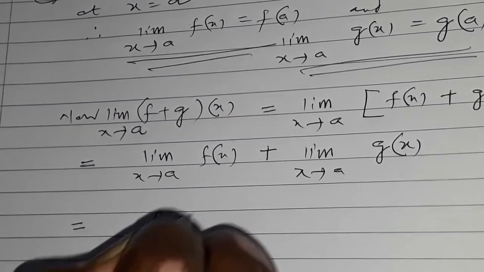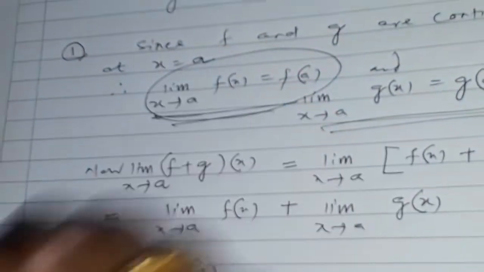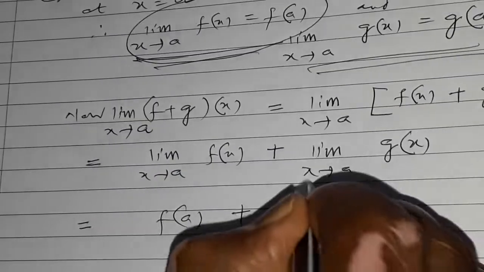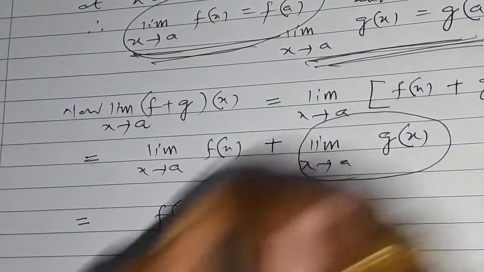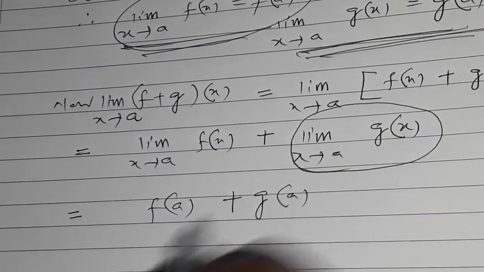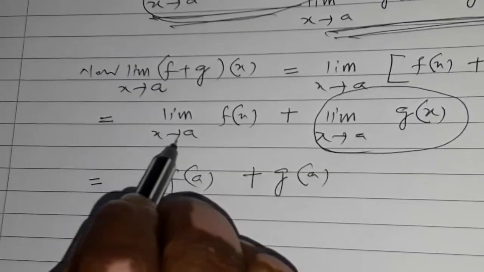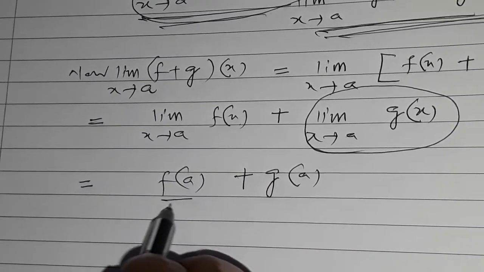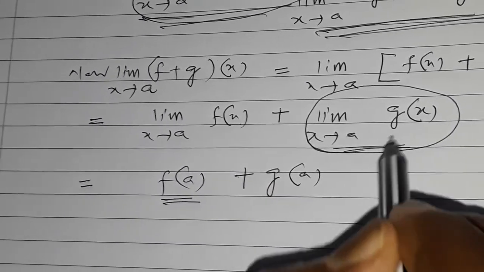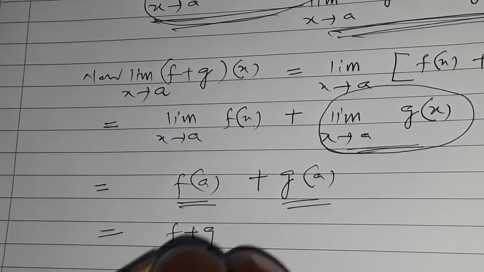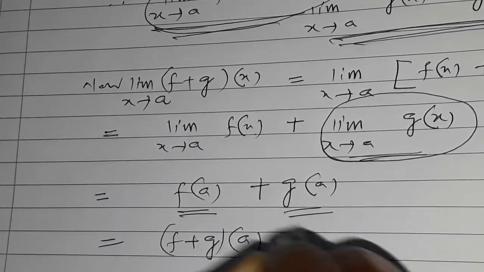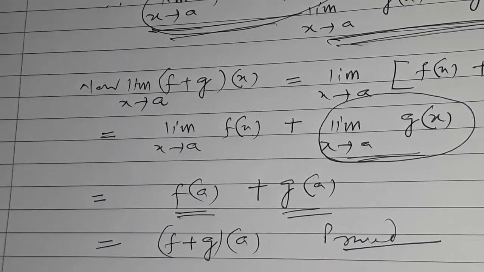This equals f of a, as given, plus g of a. Instead of limit x tends to a of f(x), you write f of a, and instead of limit x tends to a of g(x), you write g of a. So f of a plus g of a is equal to (f plus g)(a). This is proved.